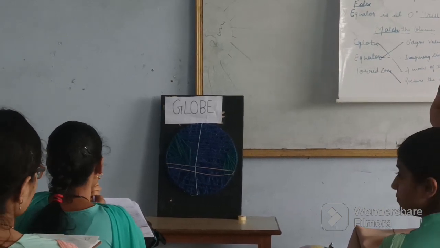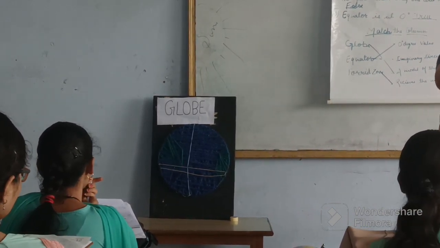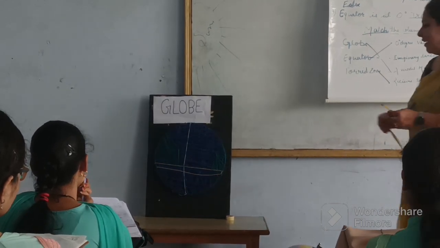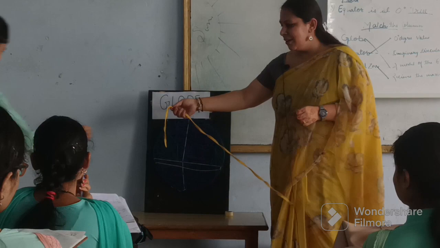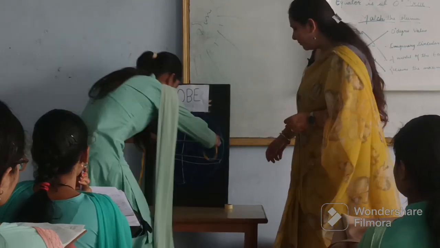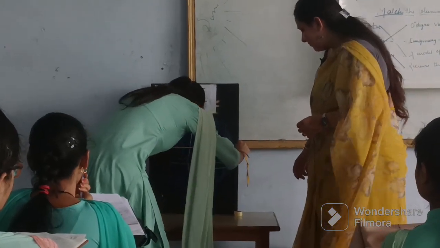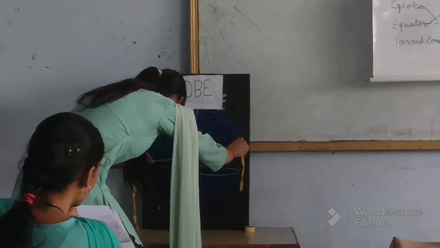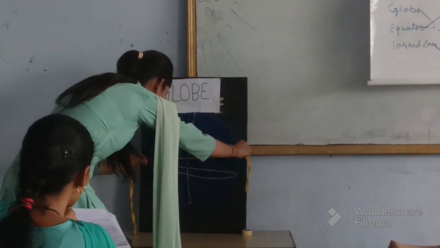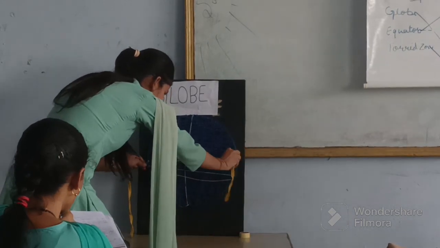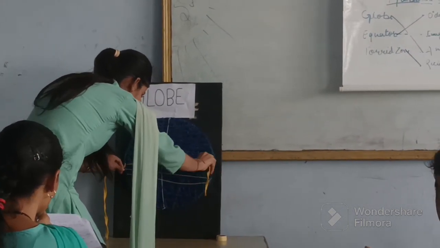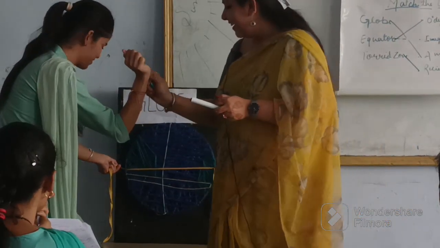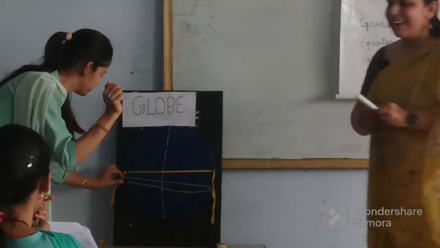Who wants to come? Yes, आ जाओ. Very good. Tie this knot on equator. Very good. You got the fragrance. Very good. Clap for her.